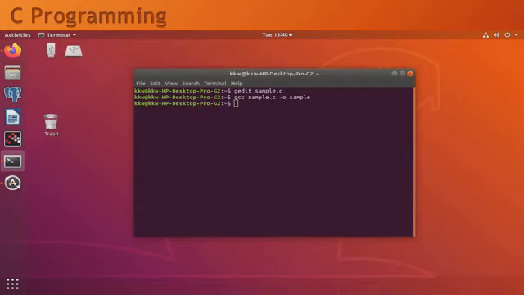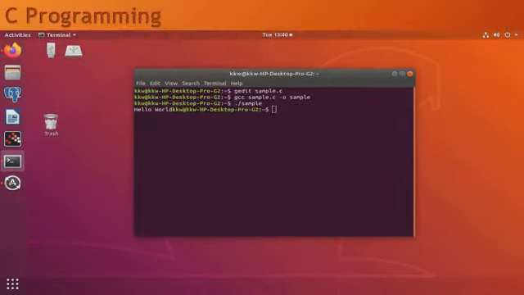After successful compilation, you will again see the prompt, and if there is an error, it will be shown here and then your prompt will come. So there is a successful compilation of our program. Now we will run our program by using ./sample and pressing enter. This will run our program, and it will show the output hello world.